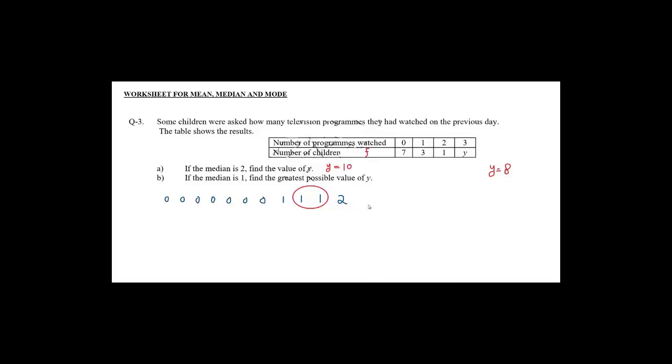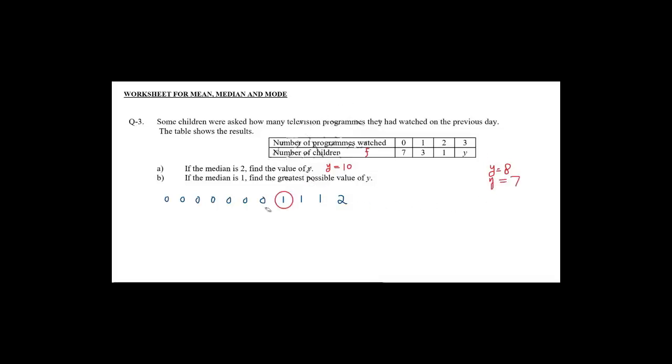We need 7 more numbers on the right hand side to balance equal values on both sides of these central values. Therefore, there will be 7 more numbers, and those 7 will be 3's, all 3's. So there will be 7 3's on the right hand side, which will balance 8 values on the right and 8 on the left. Now the y in this case will be 7.